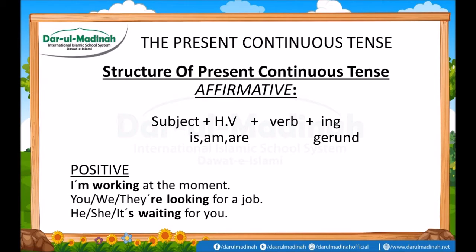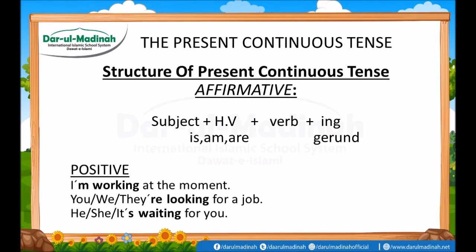And with these helping verbs is and are, you can identify that the work still continues in the present. Here's an example for you: I am working at the moment. I is used as a subject here. There are three helping verbs here, and you can put only one. So with I you can use am.